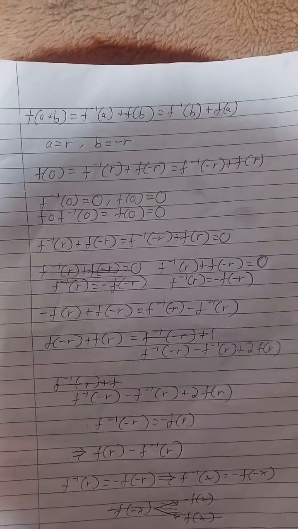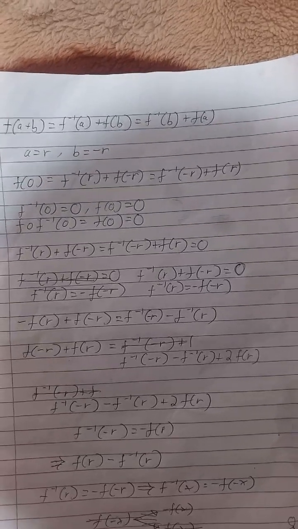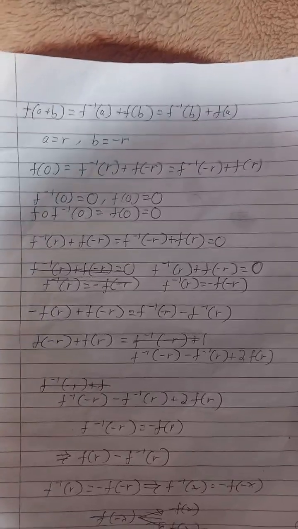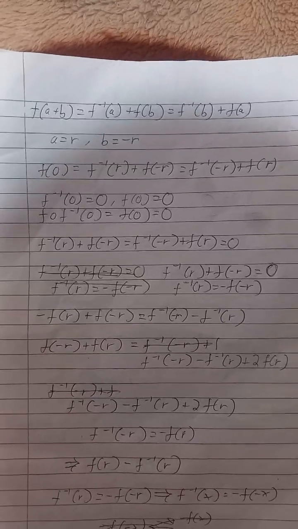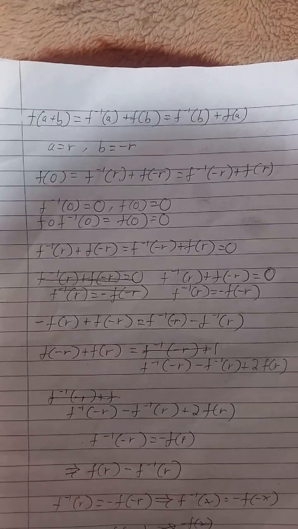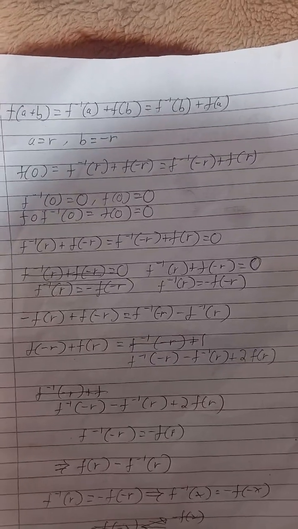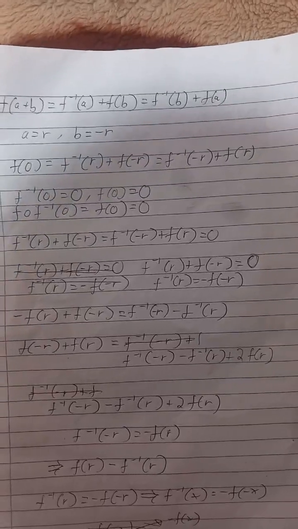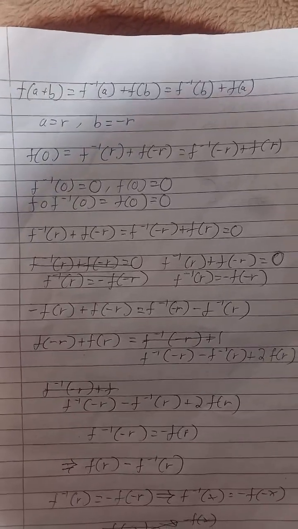Since f of 0 is equal to f minus 1 of r plus f of minus r is equal to f minus 1 of minus r plus f of r, we might as well just say that f of 0 is equal to 0, because when we apply the function f minus 1 to 0, we already know that's going to be f of 0 anyways, and that's already going to be 0 in the first place, right?